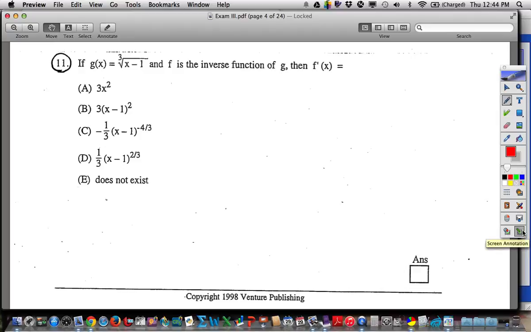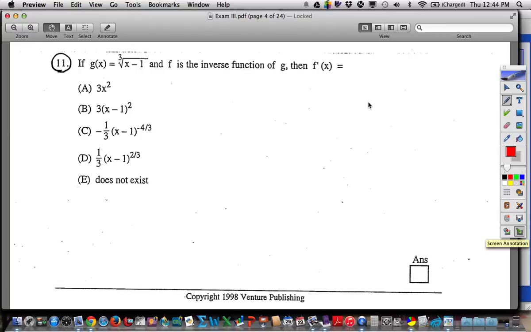Now, we learned about inverse functions when we did arctangent, arcsine, when we were learning those derivatives. That's when we did our work with inverse functions. One of the things we did, now it turns out you don't need it in this problem. But in a lot of inverse problems they ask you, you do. They give you one function and they ask you for the derivative of the inverse. Well, the rule for that is basically, it ends up being like a reciprocal of the input of the other one.